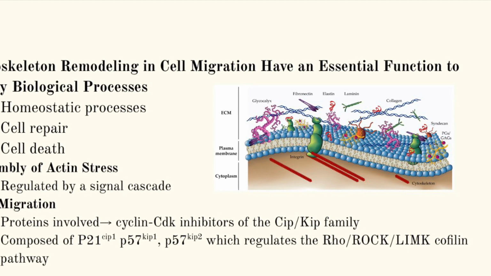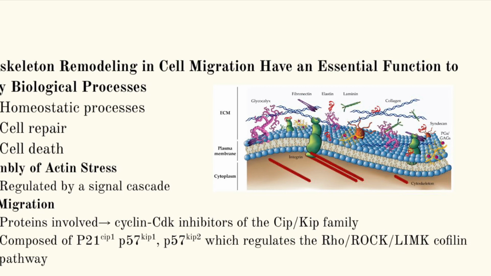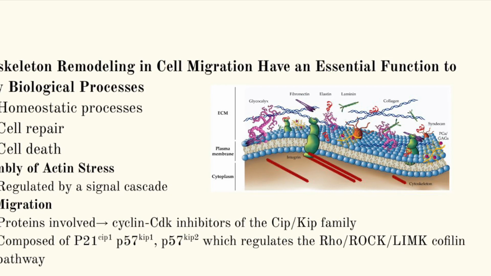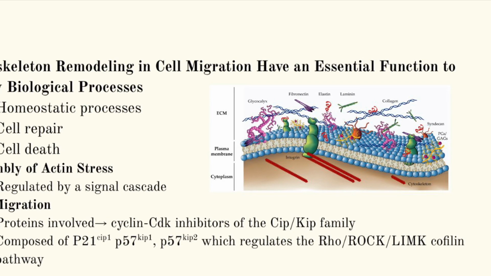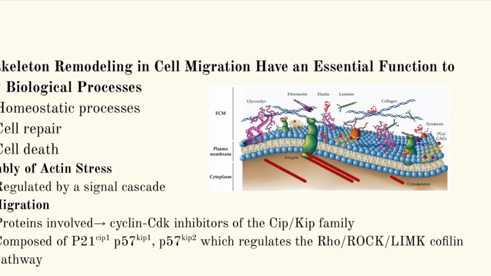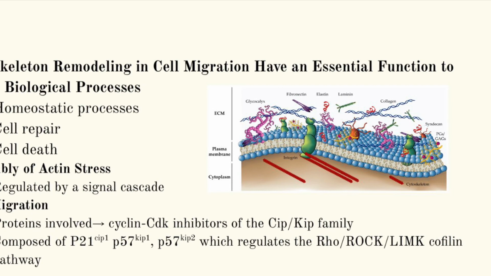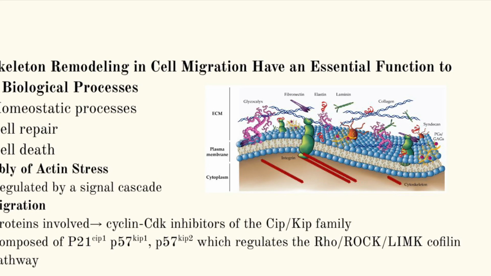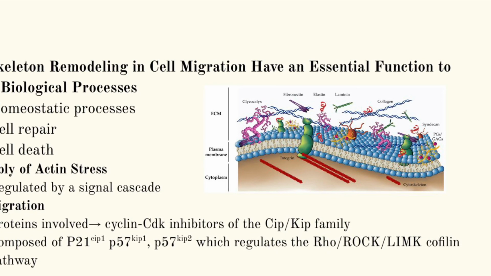So, another important factor is cell migration. The proteins that are involved are the cyclin CDK inhibitors of the CIP and KIP family. Cell migration occurs when a tissue or cell needs to be renewed or repaired. Older damaged cells are replaced by the migration of newly formed cells. This event is essential to maintain tissue integrity and homeostasis.